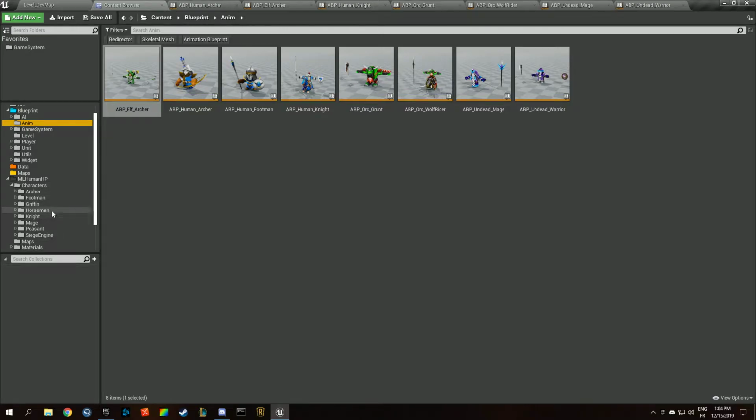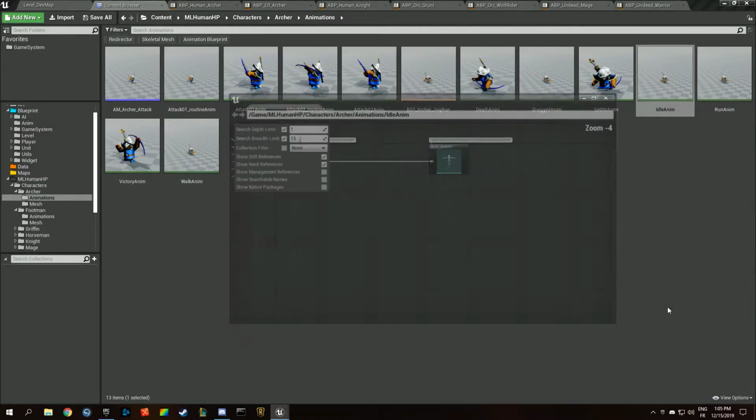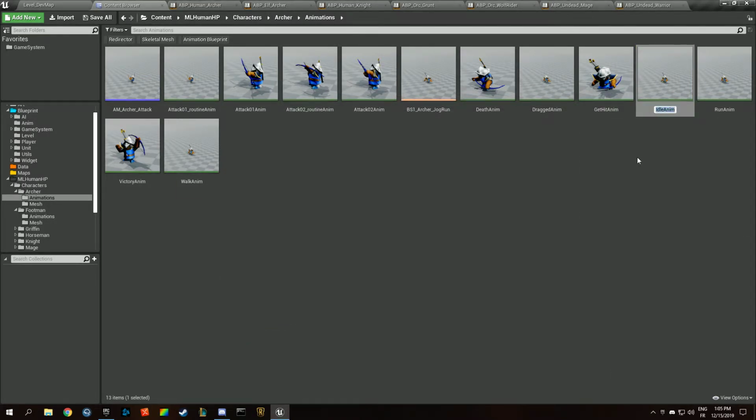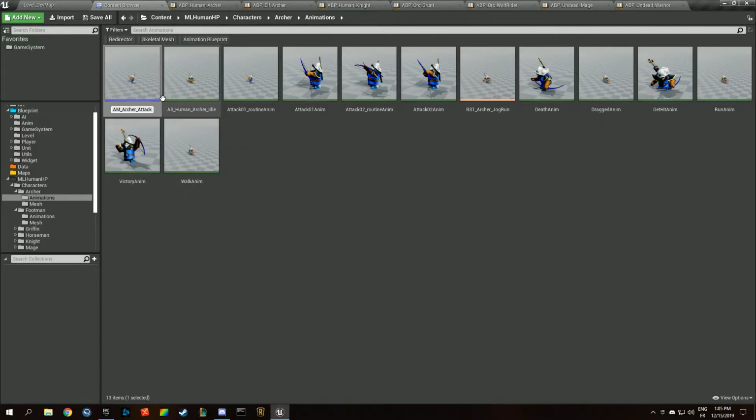I think I added the horseman. Did we rename the animations there? Attack 01. We didn't rename the animation. We should have. Aim archer attack. BS1 archer jog run, and we have an idle anim, and I guess we're using that animation. Yeah, we are. So that animation is going to be renamed AS human archer idle, like this. And we're going to rename the animation montage as well: montage human archer attack, human archer jog run.